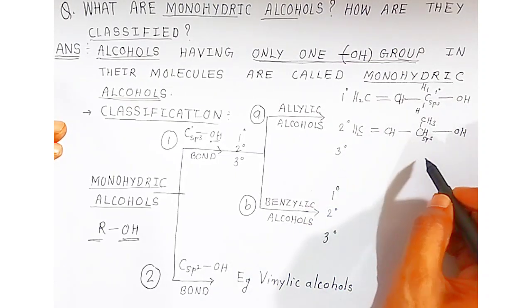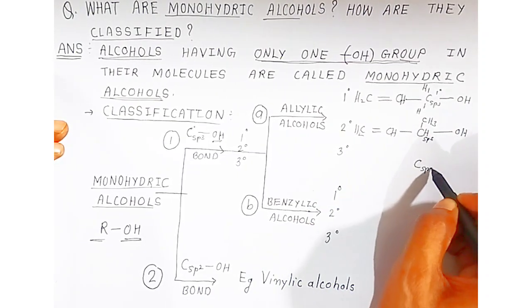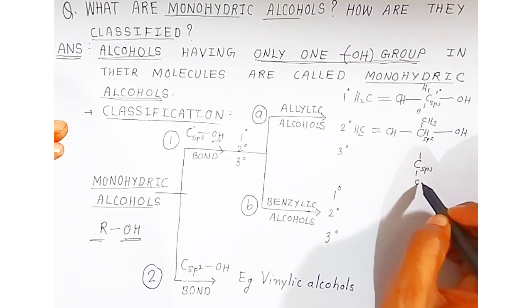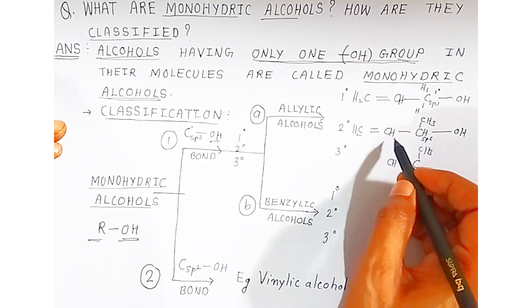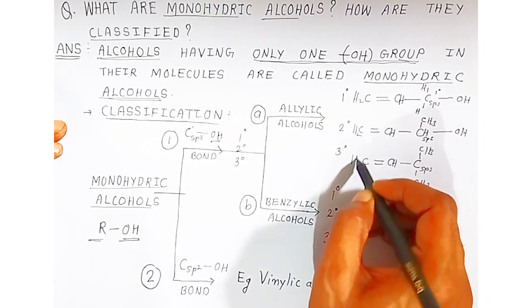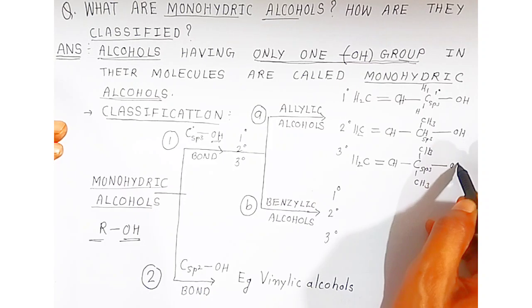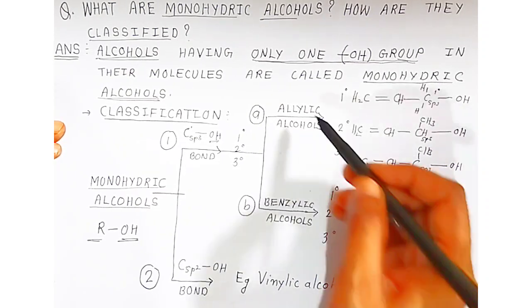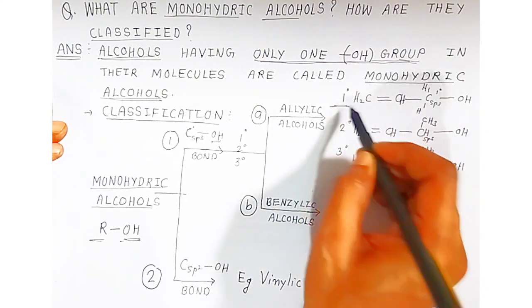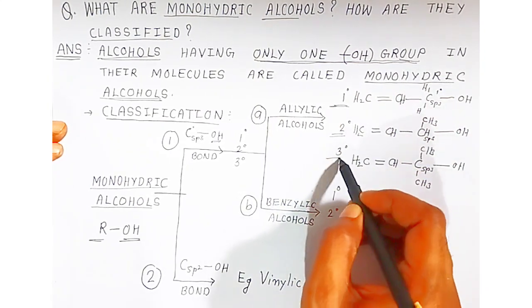Now the third degree allylic alcohol: this is your carbon which is sp3 hybridized, and it is surrounded by methyl groups like this, students, and it is connected to an sp2 hybridized carbon, that is, a carbon-carbon double bond, to which your OH is attached. So this is called a third degree allylic alcohol. Understanding, students? So allylic alcohols may be first degree, second degree, or third degree allylic alcohols.